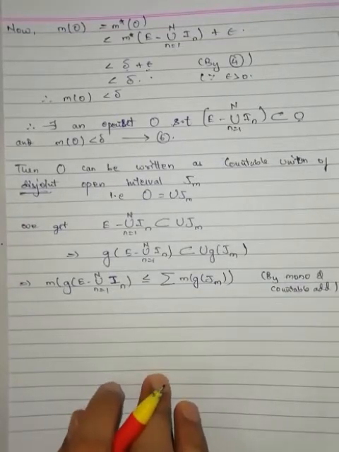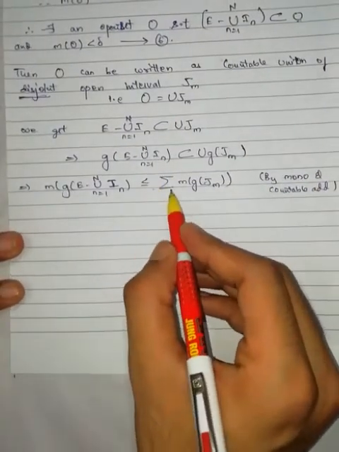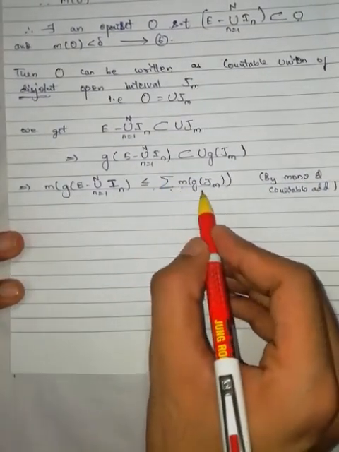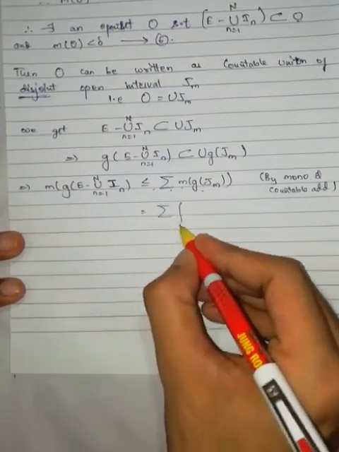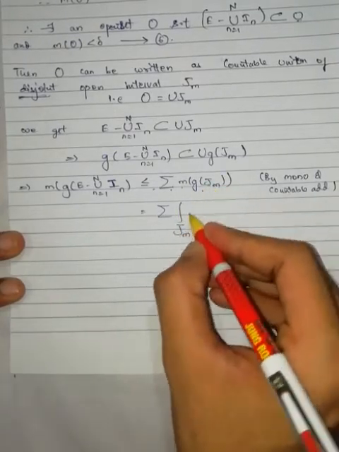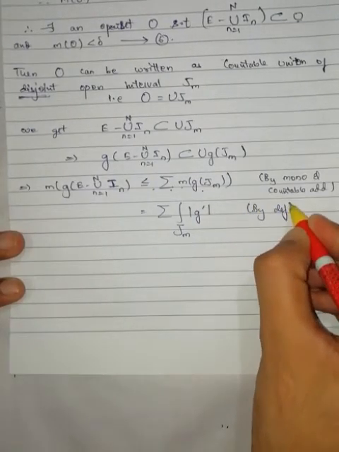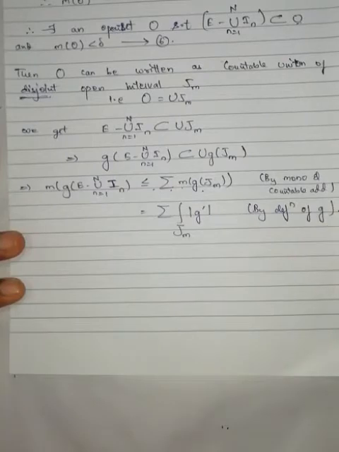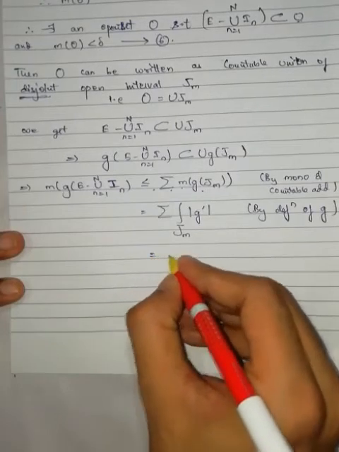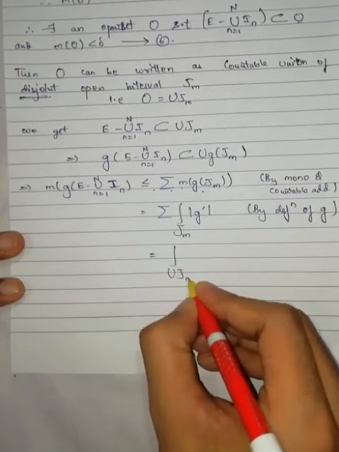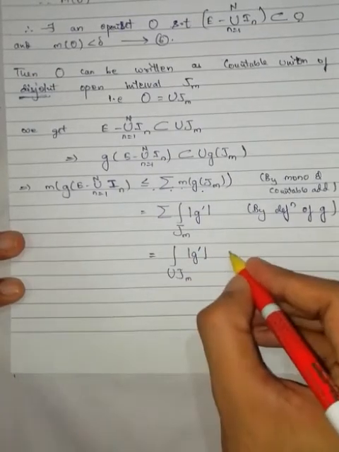By monotonicity and countable additivity property, this is nothing but summation of the measure of the functional value of this one, which is nothing but summation of the integral over Jm of modulus of G dash, by the definition of G. Since each Jm is pairwise disjoint, the summation of Jn can be written as the union of Jm. The union of Jm is O.